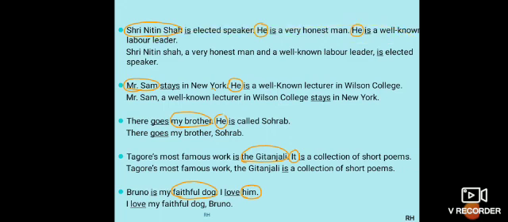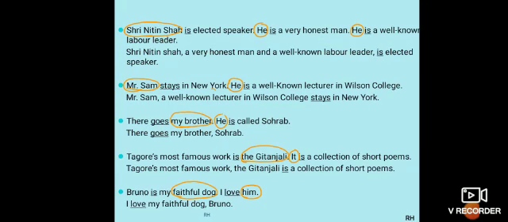You have to see which thing comes first. So first is this category, that he is a very honest man. He is also well known, so only he could be elected as a speaker. So we'll say Shri Nitin Shah, a well-known labor leader. Shri Nitin Shah, a very honest man and a well-known labor leader, is elected speaker.